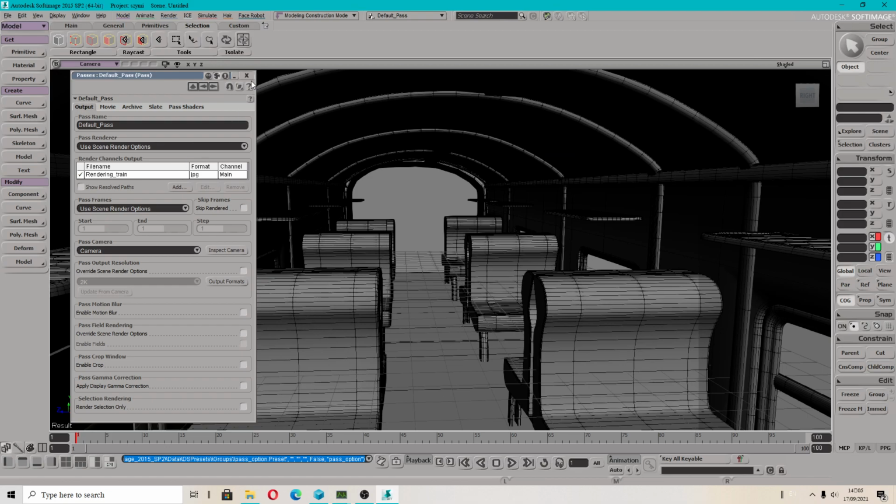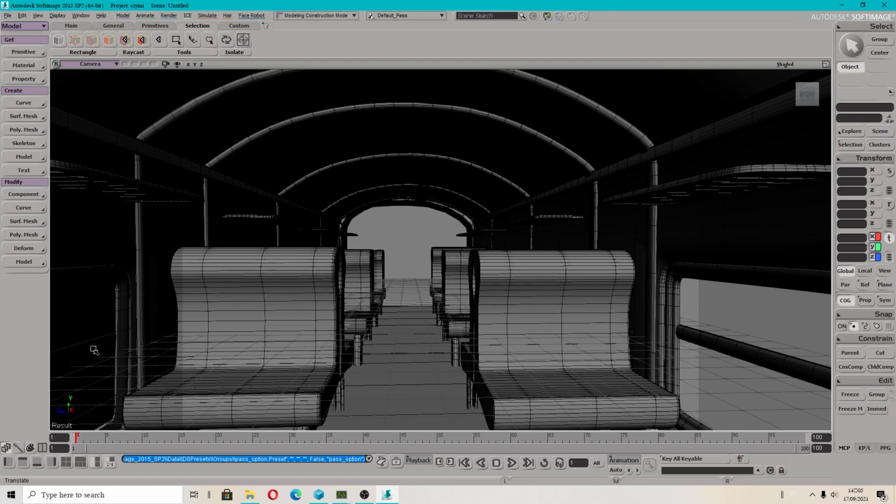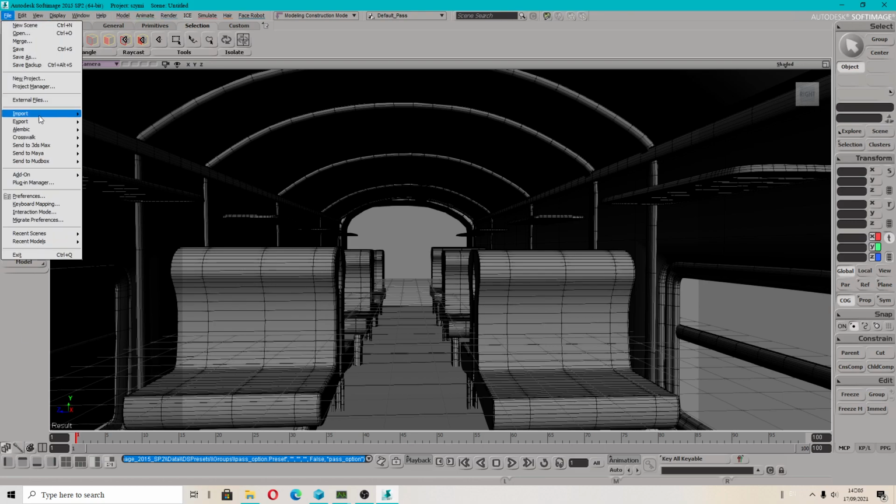Okay, I think I will be ready to render, and I will show you how fast that add-on works. I wanted to show you this.